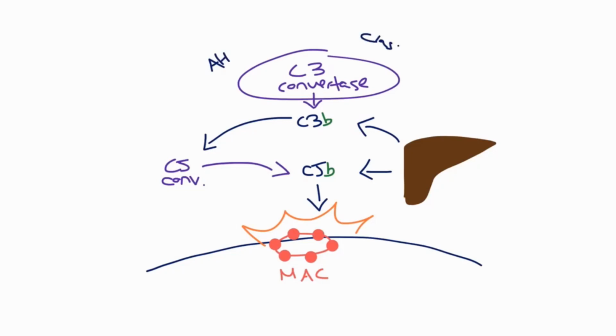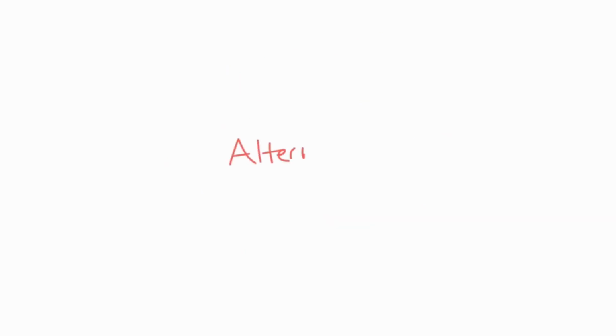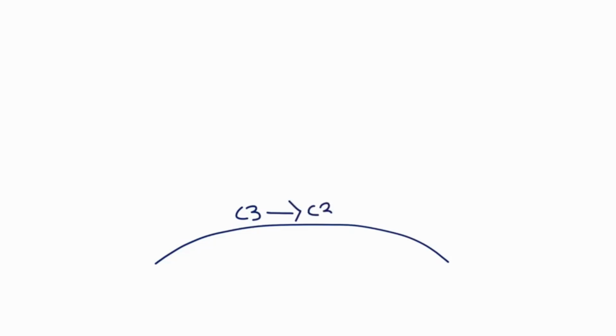And the answer is that all three complement pathways lead to the production of a C3 convertase in one way or another. The alternative pathway is the easiest one to understand, so we'll start here. C3 is the most abundant complement protein and is continually being broken down into its component fragments. This happens spontaneously when it binds amino and hydroxyl groups on cell surfaces, but these molecules are much more commonly found on pathogen surfaces, for example in LPS, viral envelopes, and the fungal cell wall. Binding these groups stabilizes C3b, and if it doesn't bind, it's destroyed in seconds.